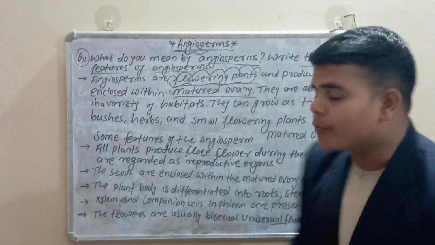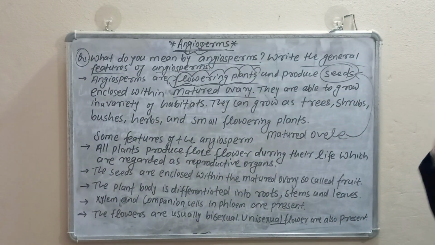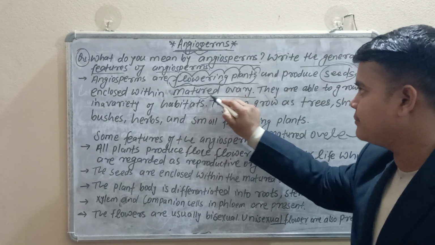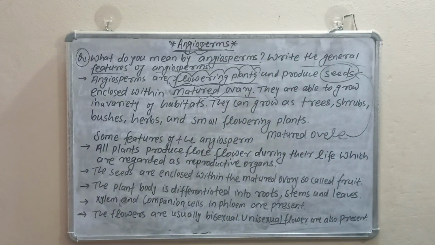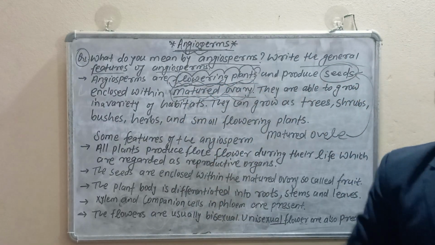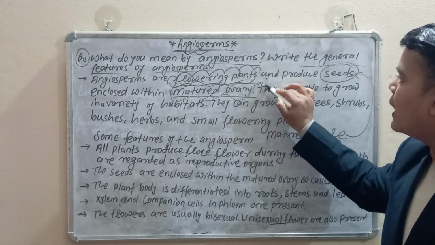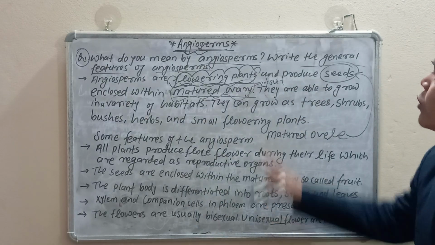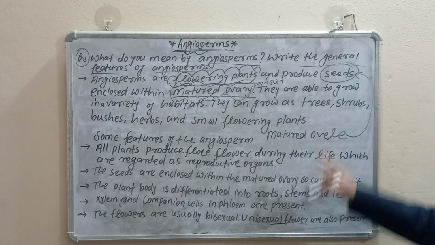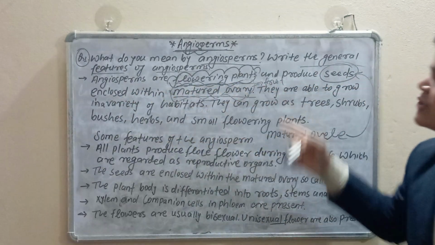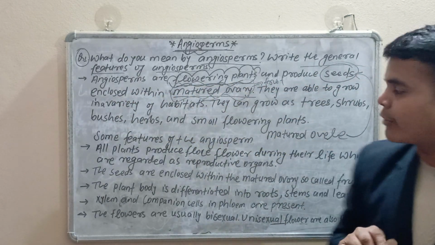When the ovary is matured, at that time we call it fruit. So matured ovary is called fruit. Simply, seeds are included within the matured ovary, and that is called the fruit.